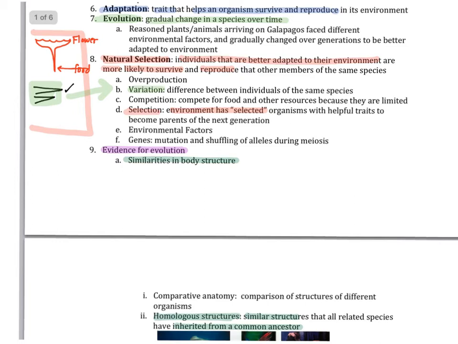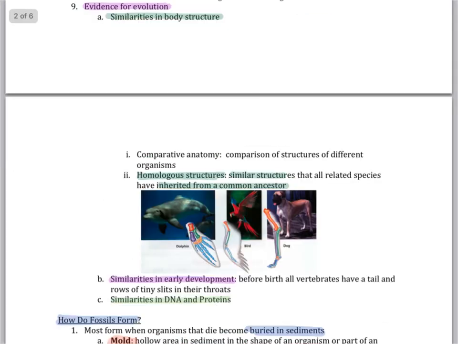He used his research and his travels in order to find evidence to support the ideas of evolution and natural selection. And there are several ideas that he pieced together. The first big idea was that he found similarities in body structure. So, for example, comparative anatomy.